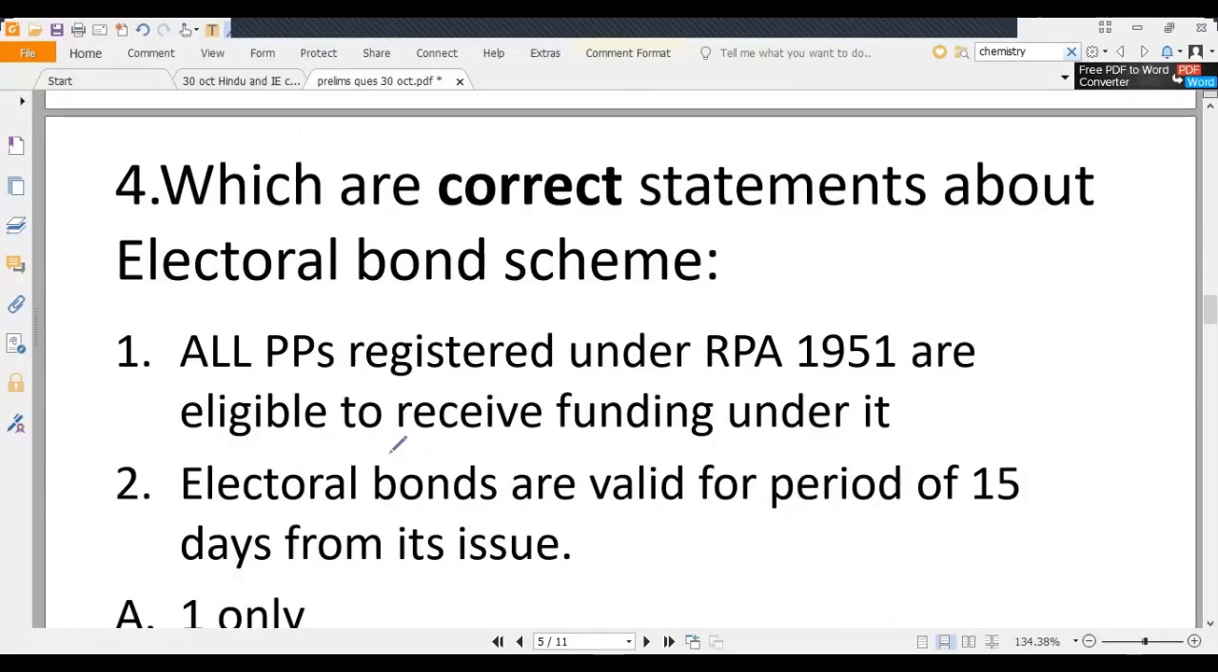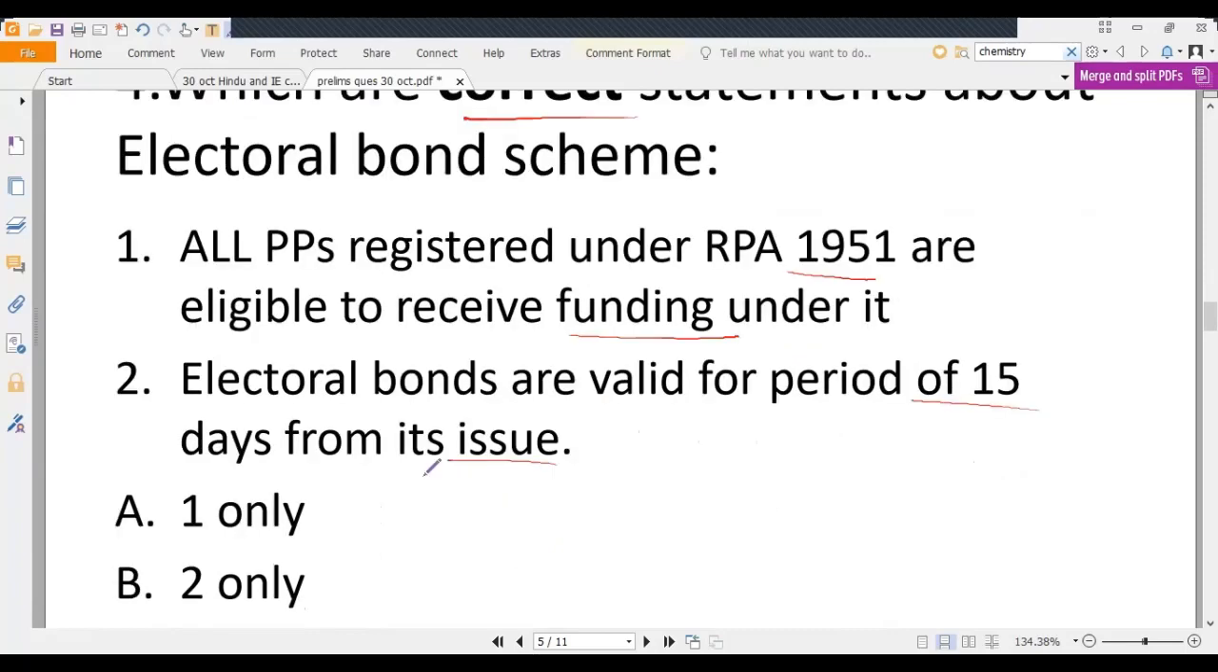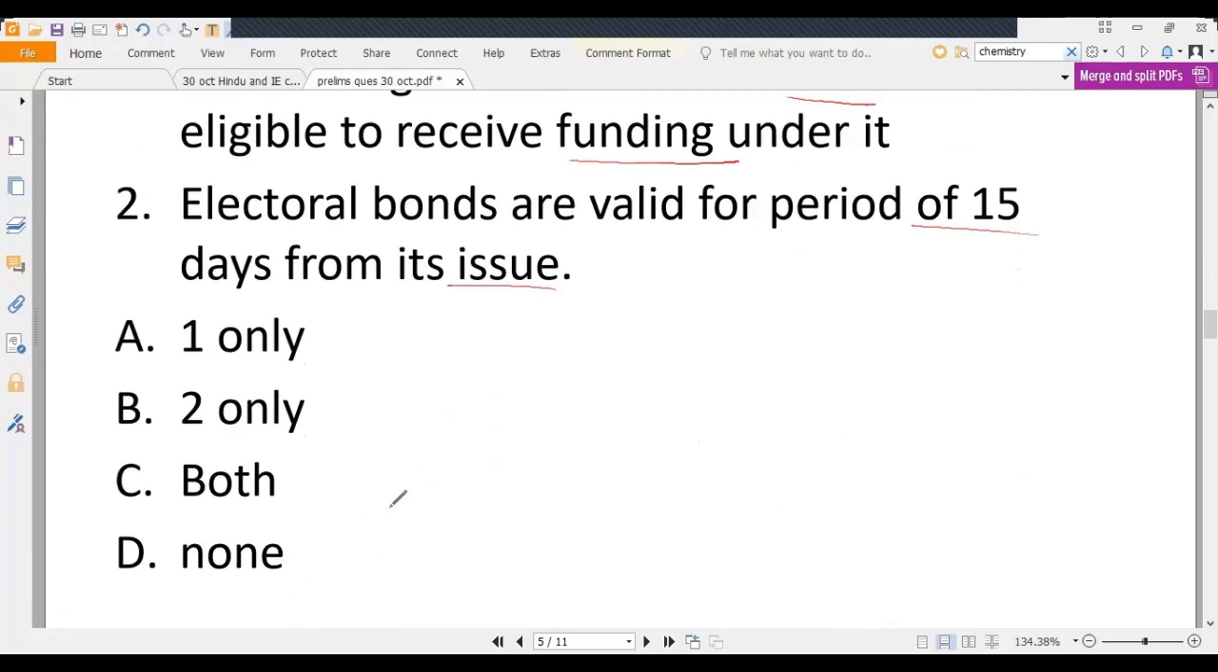Question number 4: which are correct statements about the electoral bond scheme? Statement 1: all political parties registered under RPA 1951, that is Representation of People Act 1951, are eligible to receive funding under it. Statement 2: electoral bonds are valid for a period of 15 days from their issue. Your options are 1 only, 2 only, both, none.